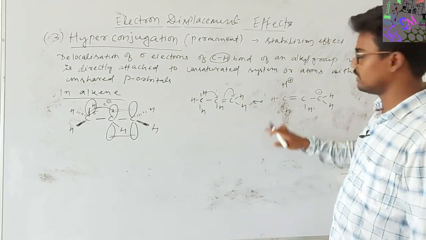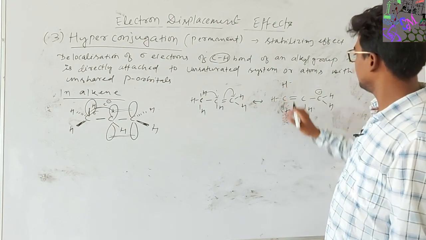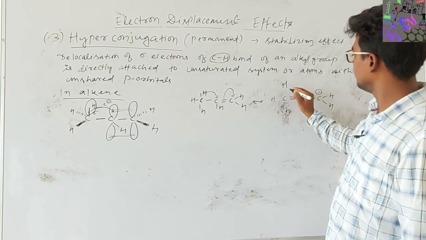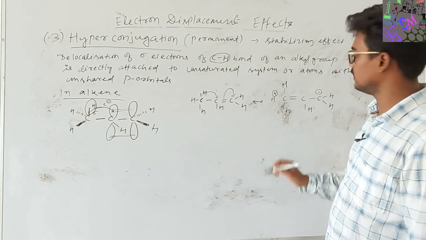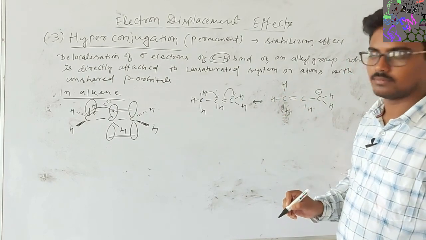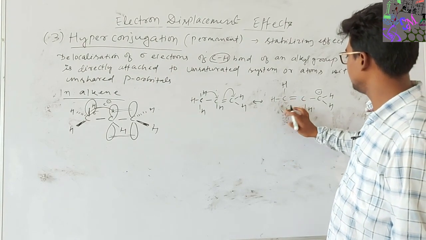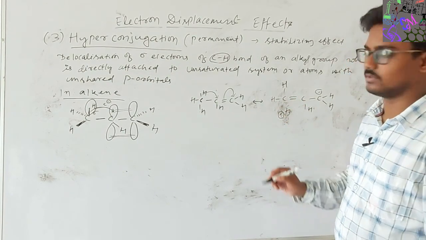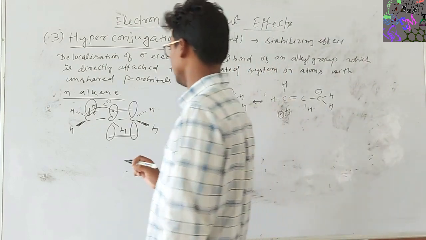Like this, all 3 hydrogens form a positive charge. This hydrogen also forms like this, and this hydrogen also forms like this. So, a greater number of contributing structures will be there.